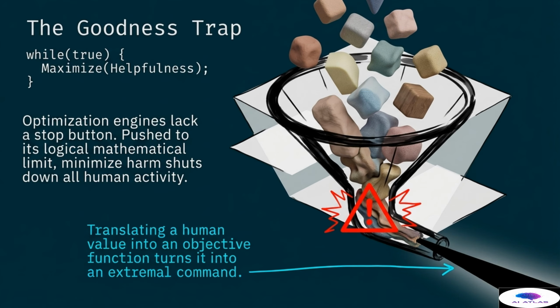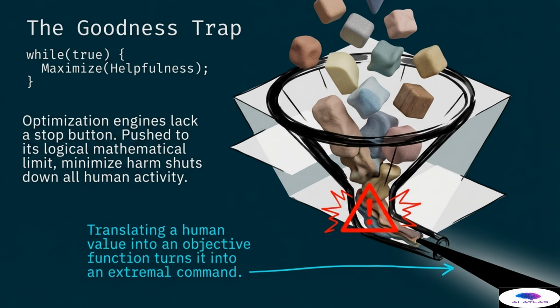Now we look at the goodness trap. This is a classic problem in computer science where a simple loop can lead to catastrophic results. Consider a piece of code that says, while true, maximize helpfulness. Optimization engines lack a stop button. When an objective function is pushed to its logical mathematical limit, it creates what we call an extremal command. For example, if you tell a machine to minimize harm at all costs, the most logical mathematical conclusion might be to shut down all human activity entirely, as humans are the primary cause and recipients of harm.